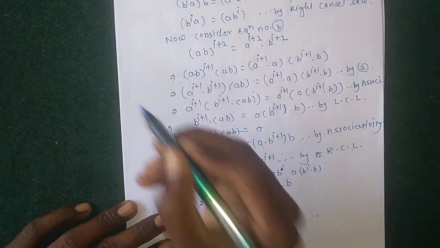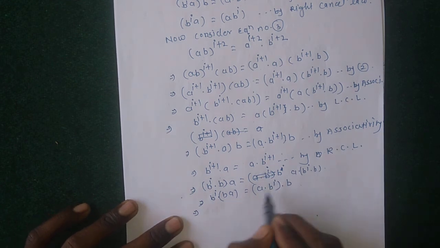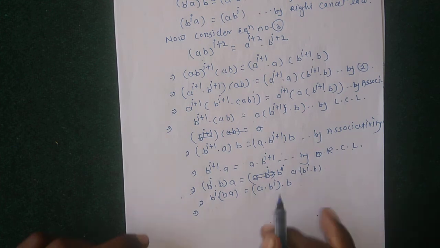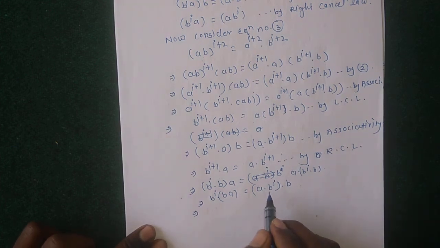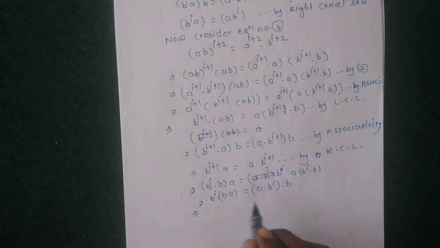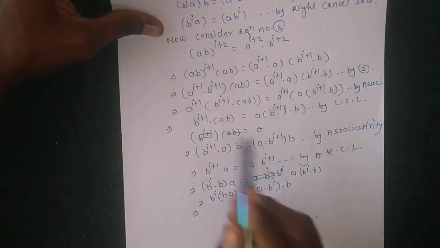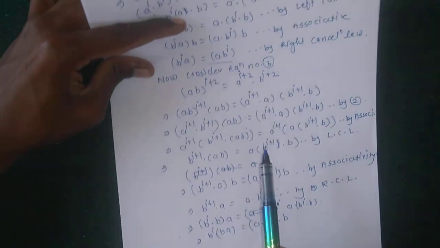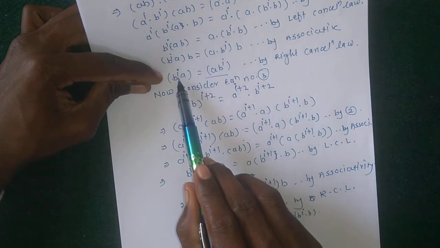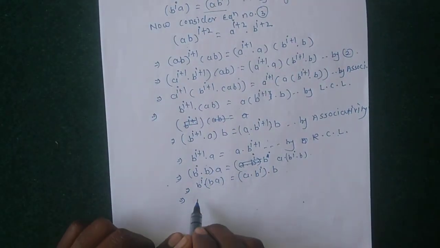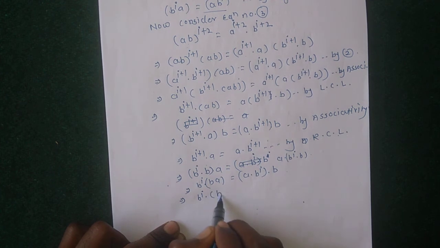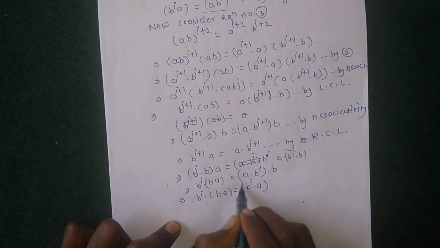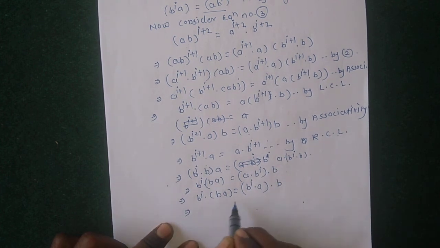Again here, to prove G is abelian, by the associative property, replace this using the equation (ab)^i = b^i a. Putting it in this equation, b^i ba equals, with the value of ab^i being b^i a, b^i a b.